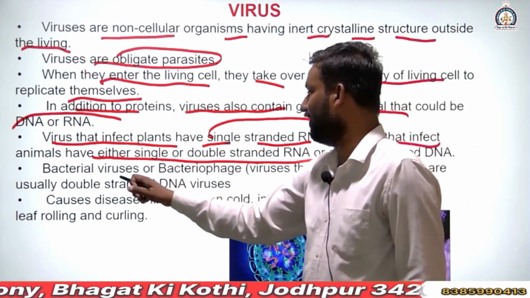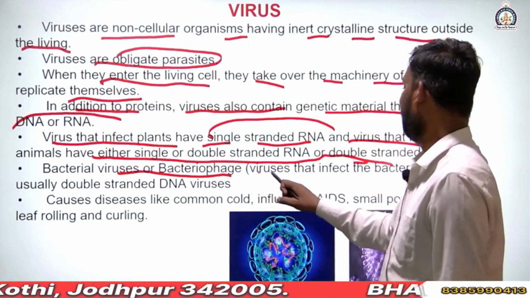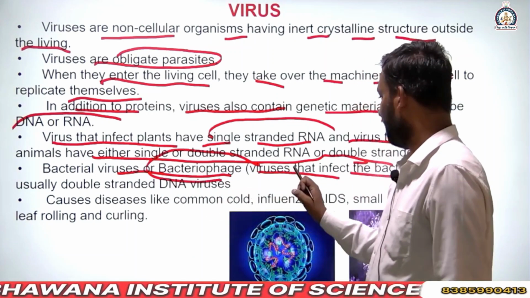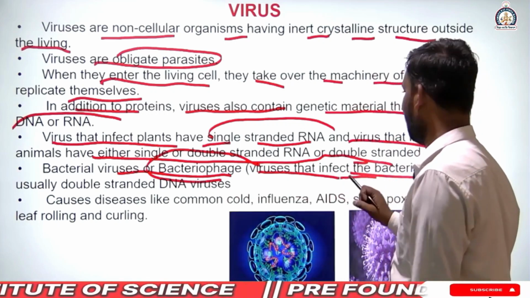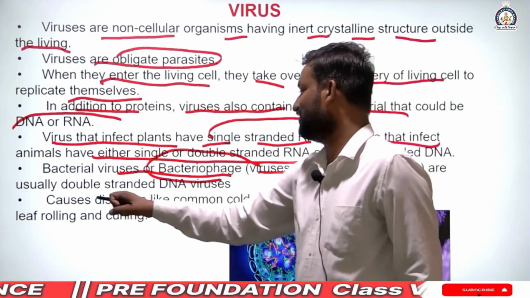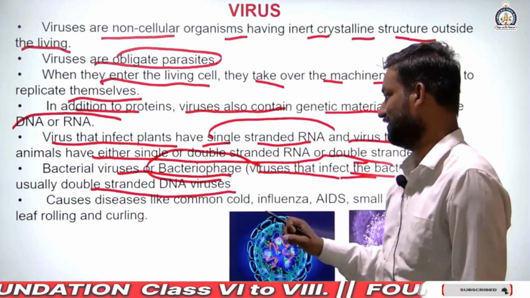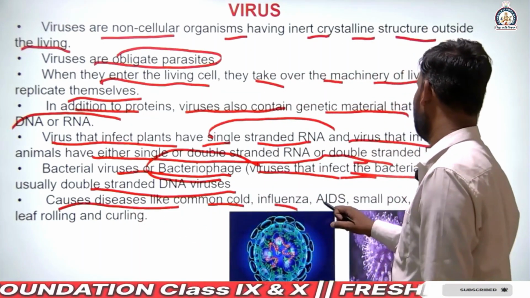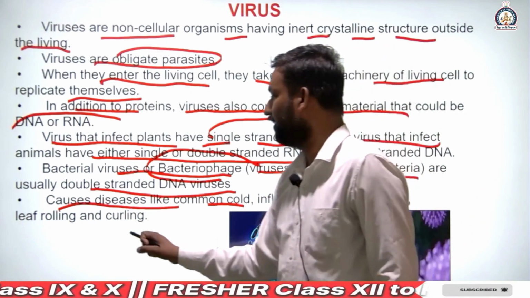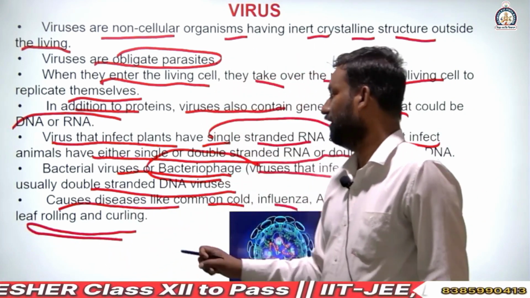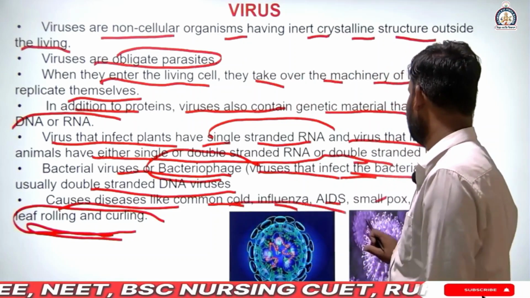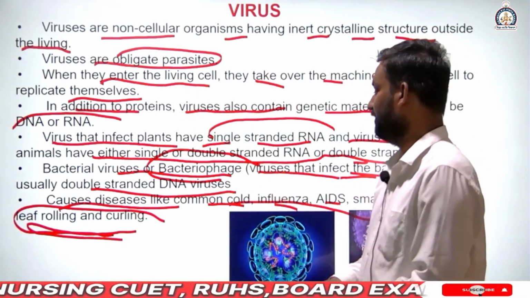Bacterial viruses or bacteriophages are viruses that infect bacteria. They are usually double-stranded DNA viruses. Viruses cause diseases like common cold, influenza, AIDS, smallpox in animals, and leaf rolling and curling in plants.